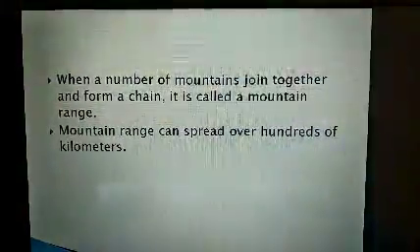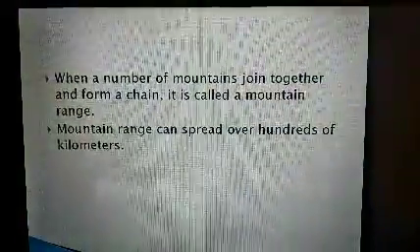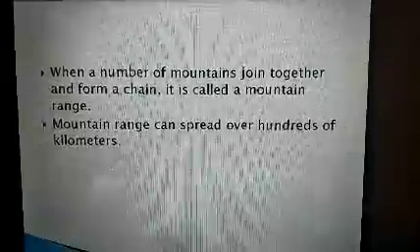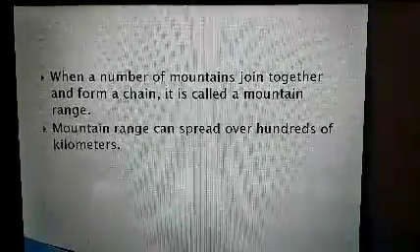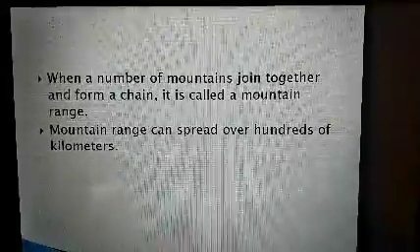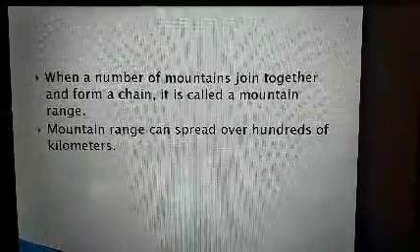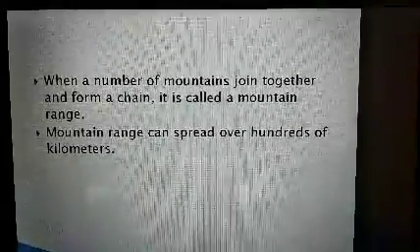And children, where a number of mountains join together and form a chain, it is called a mountain range. A mountain range can spread over hundreds of kilometers. It is very vast in area. Mountains are very big and they spread in a vast area.